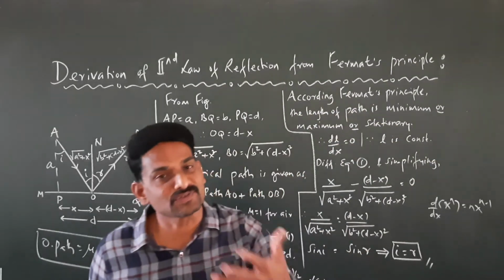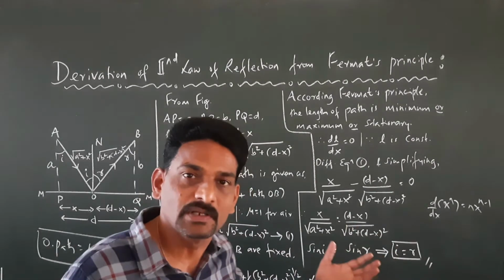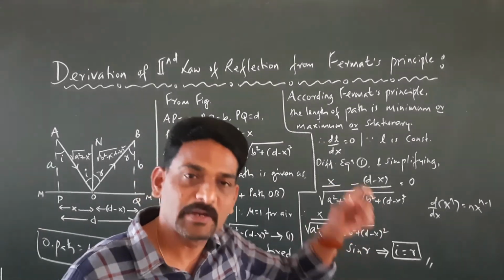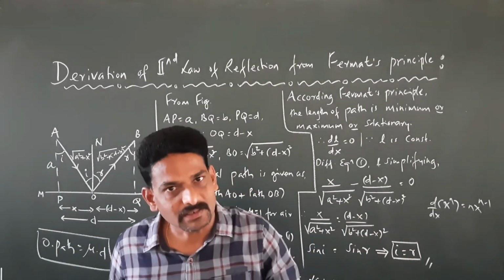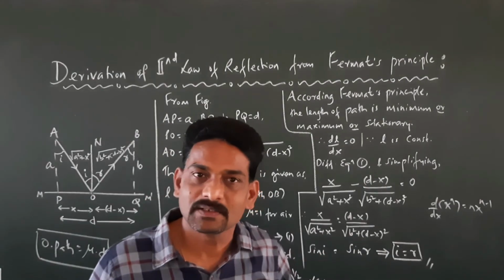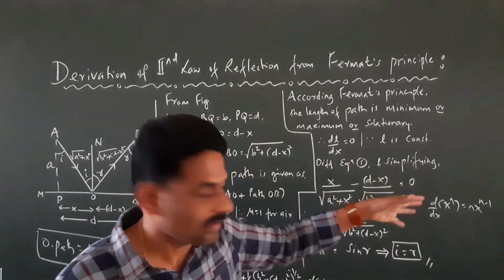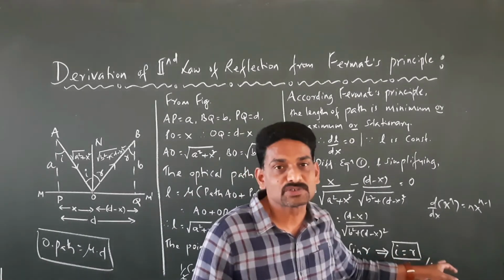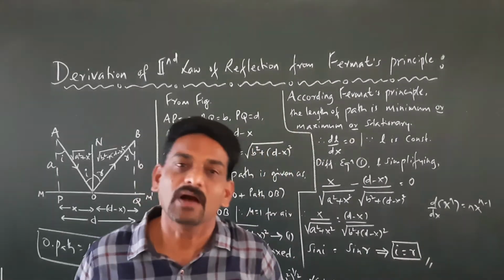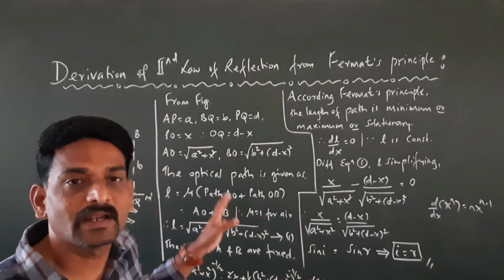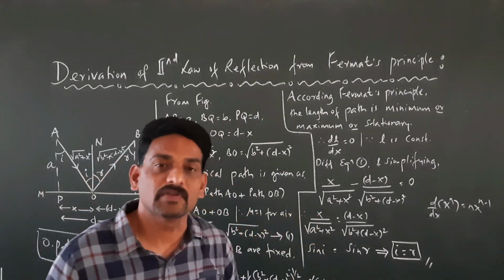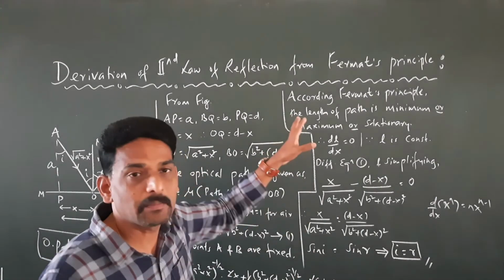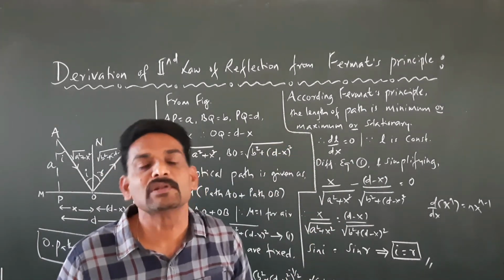We equate it equals to 0, because as per Fermat's principle, it's going to be either minimum or maximum or stationary, which is a constant, right? By equating it to 0 and by simplifying, we finally come to the conclusion that I equals to R. So this is how one can derive the second law of reflection by using Fermat's principle. I think we'll stop at this point.